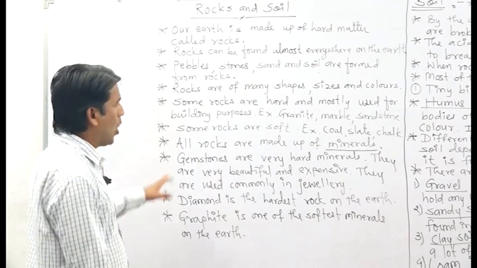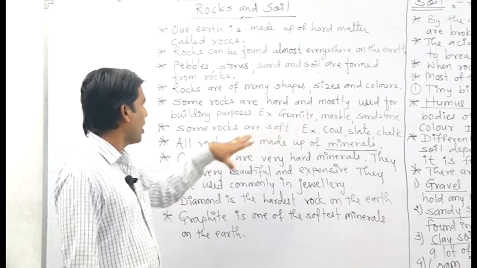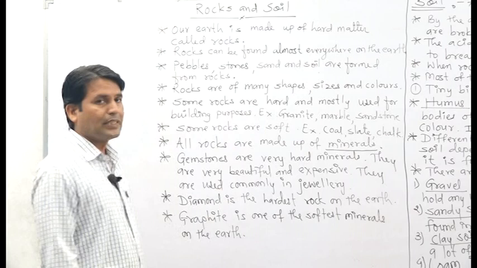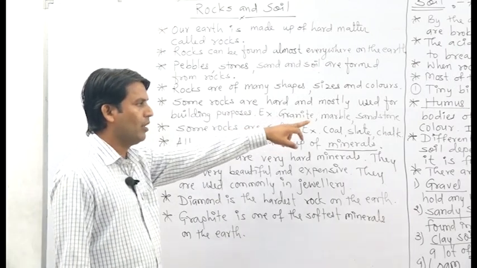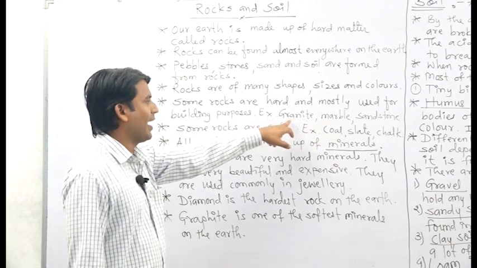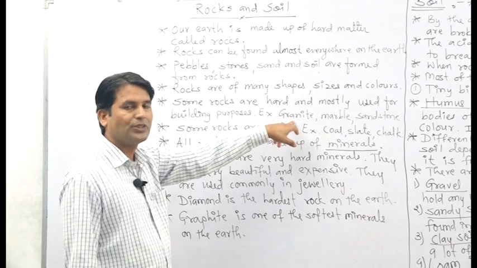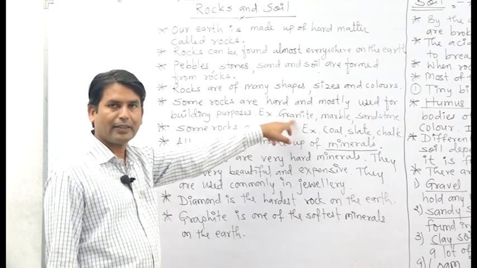Friends, some rocks are hard and they are mostly used for building purposes. Some examples of hard rocks are granite, marble, sandstone. As we know, we can find granite at our homes in the kitchen. Our kitchen table is made up of granite.